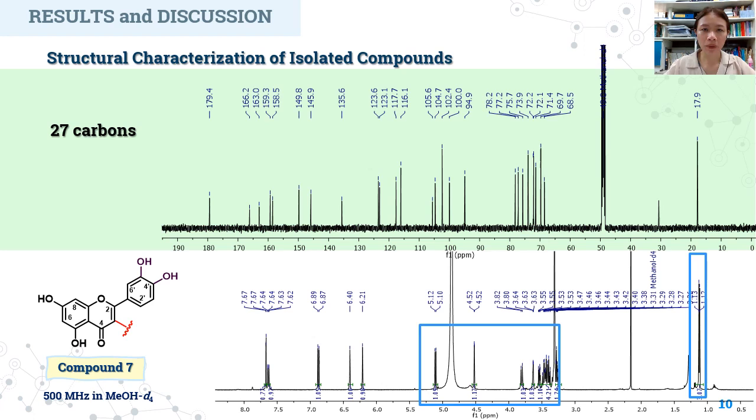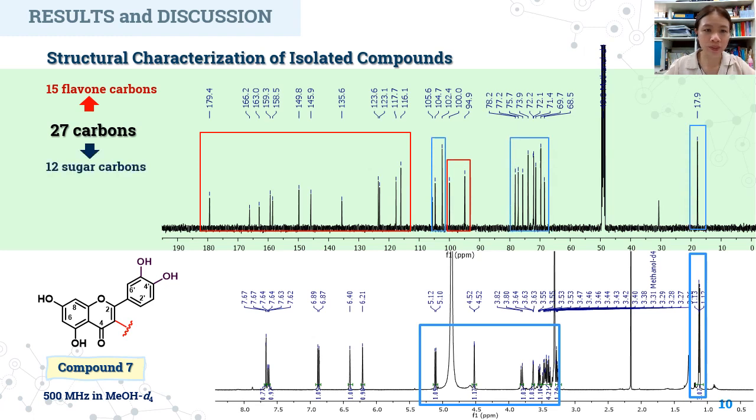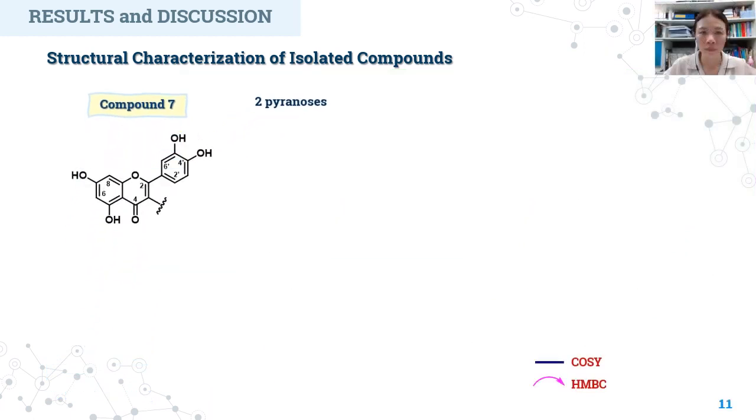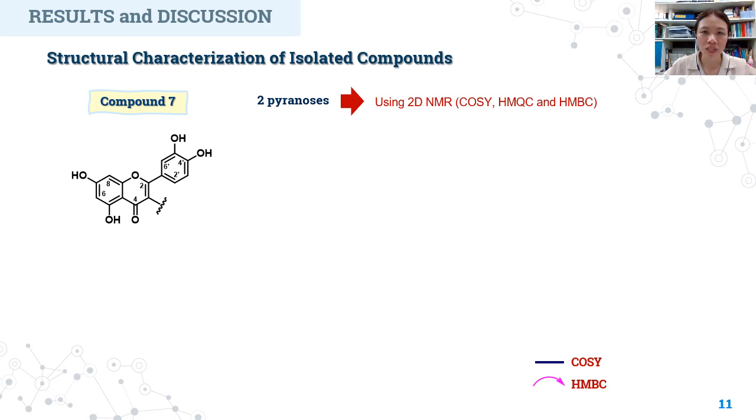From the carbon NMR of compound 7, there were 27 carbon signals, including 15 signals of flavone and 12 signals of glycoside, which can indicate that there were 2 groups of pyranoses. Moreover, the 2D NMR such as COSY, HMQC, and HMBC were used for characterizing these pyranoses.